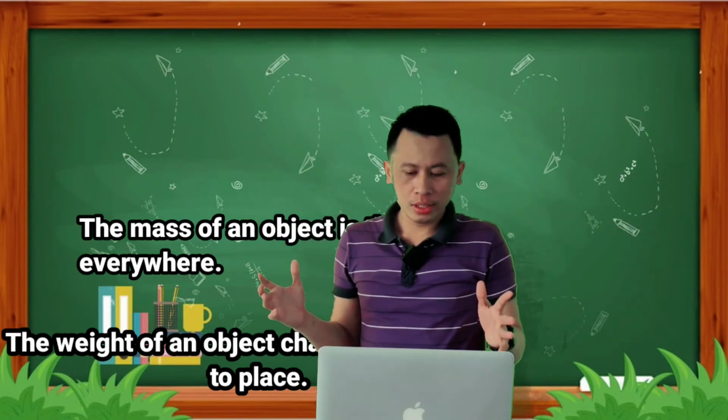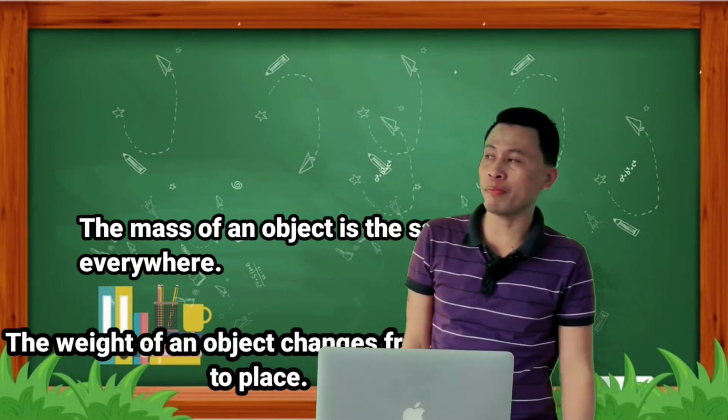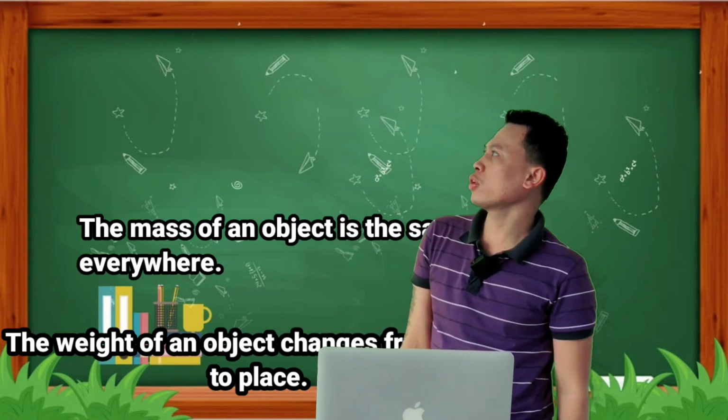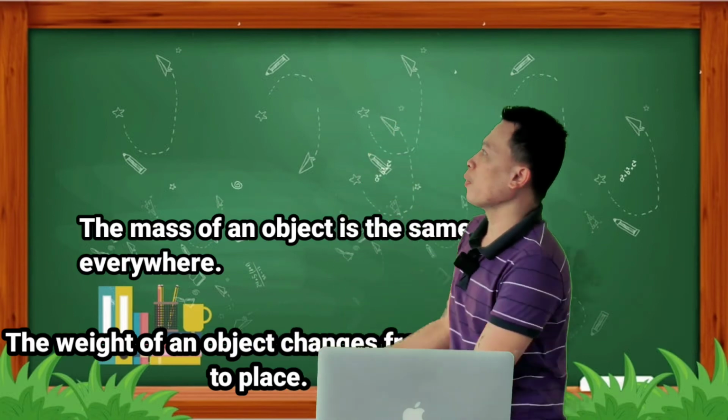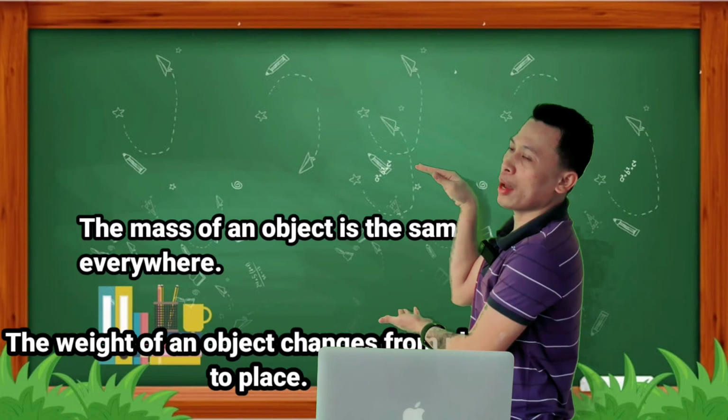But the weight of an object changes from place to place. What is place to place? From Earth to Jupiter. Example, on our planet Earth, 1 kilogram of apple.